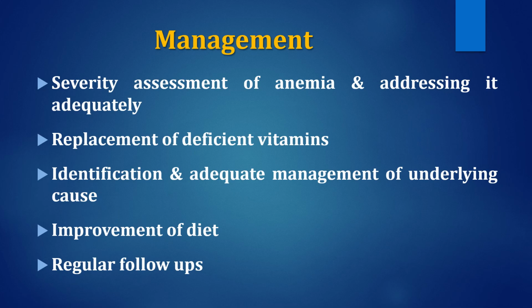Here, in megaloblastic anemia, findings of CCF should also be assessed and should be promptly managed by packed RBCs or such treatment.